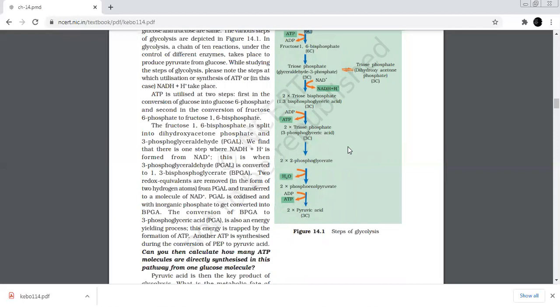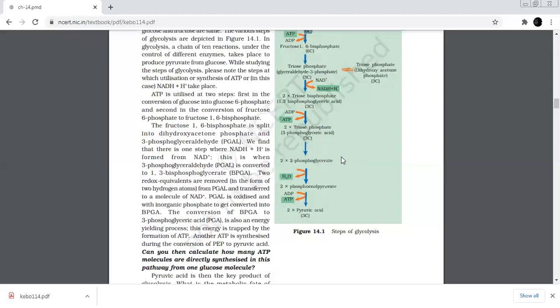Next step, in the presence of enzyme and magnesium, with the loss of a water molecule, 2-phosphoglycerate is converted into phosphoenol pyruvate. The high energy phosphate group of phosphoenol pyruvate is transferred to the molecule of adenosine diphosphate by the action of enzyme pyruvate kinase in the presence of magnesium and potassium.